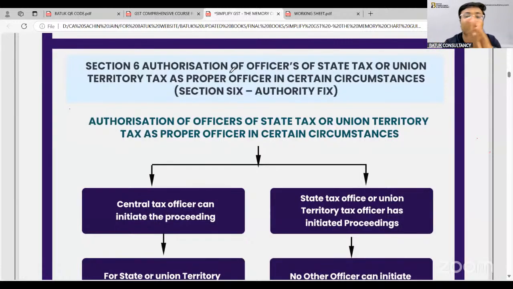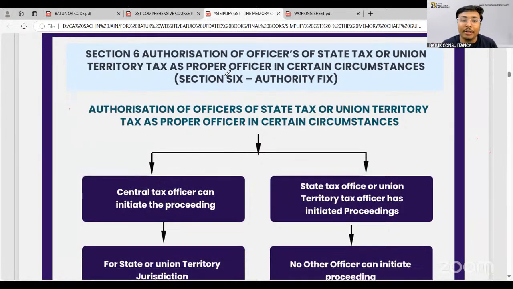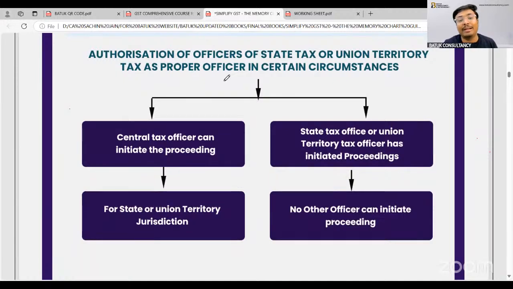Certain files they have transferred to central jurisdiction, certain files to state jurisdiction. Now, just try to understand. Suppose Mr. X is under state jurisdiction, but suppose the Central Tax Authority has initiated the proceedings. In that case, can they do so or not? So through this section number 6, the government has given the power, yes.